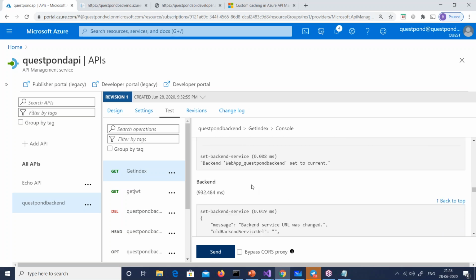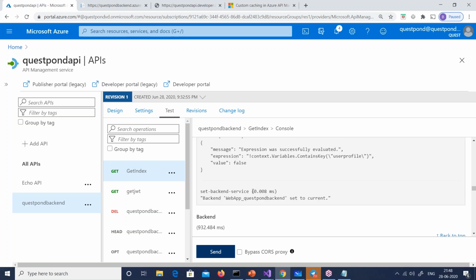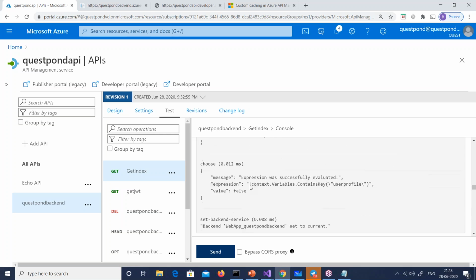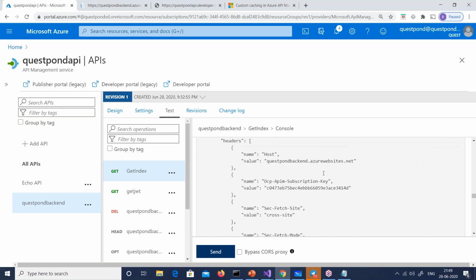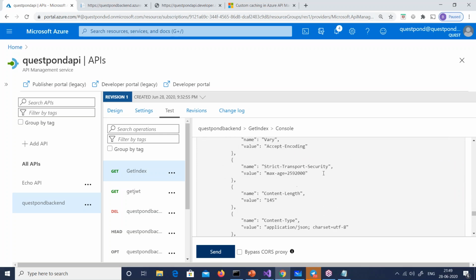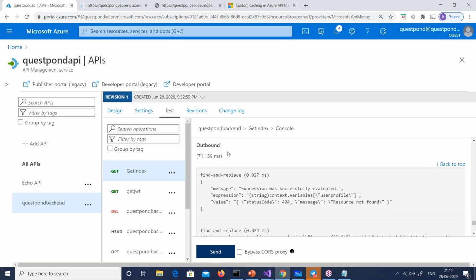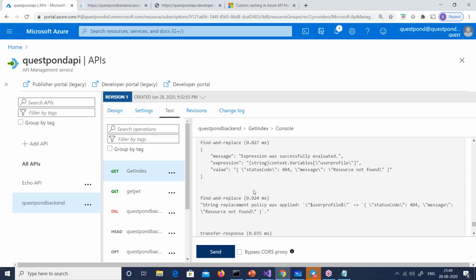So this is after that, so this is inbound. Inbound is all that. Now goes the backend API. The backend API is hit. Remember, first inbound, then backend, then outbound. So the backend API is hit. The request is forwarded, whatever, and comes out here. And then this is the outbound. In outbound, we are setting this one. So you can see everything is working out here. The cache is working, right?